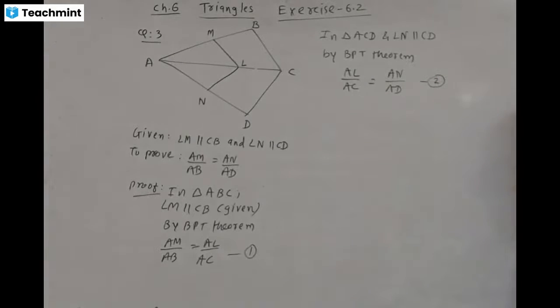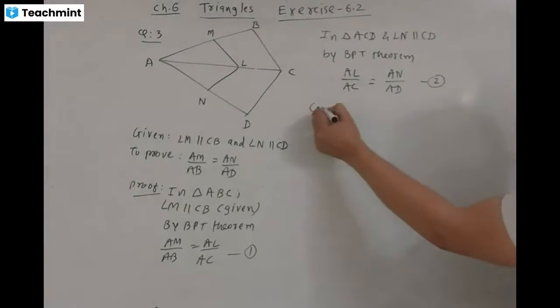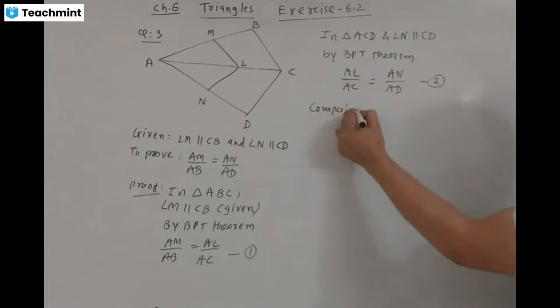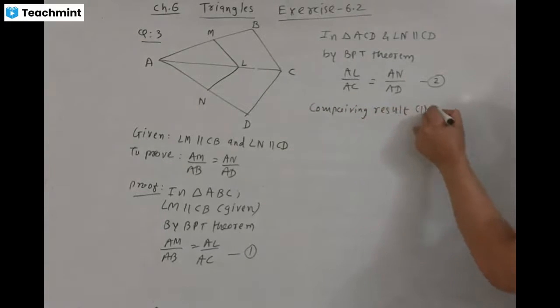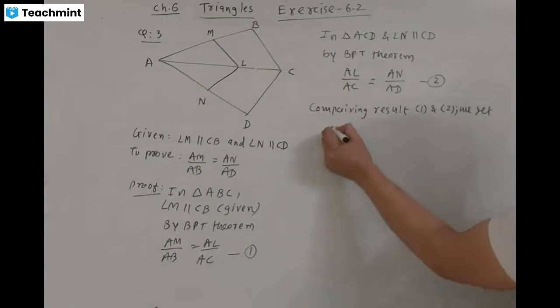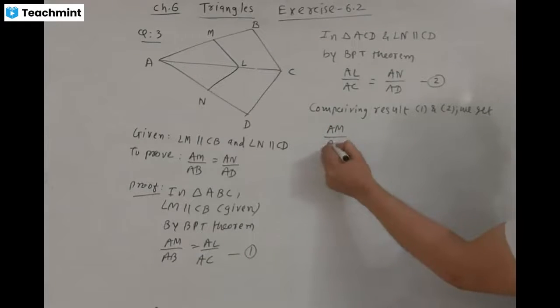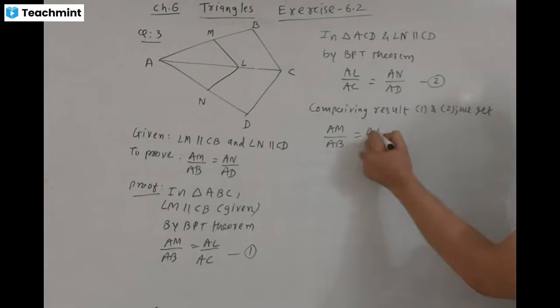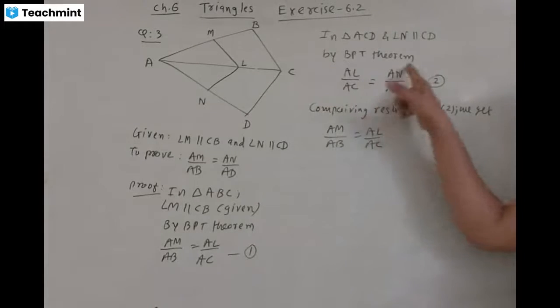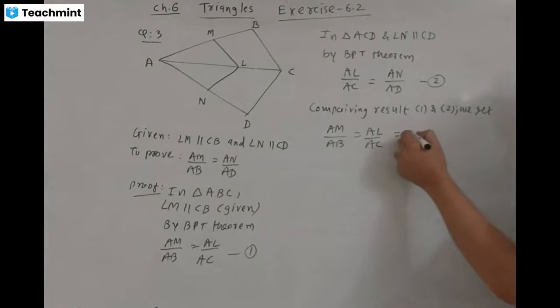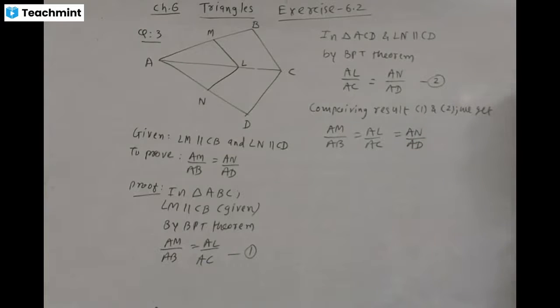Comparing resulting value 1 and 2, we get AM by AB is equal to AL by AC, and AL by AC is equal to AN by AD.